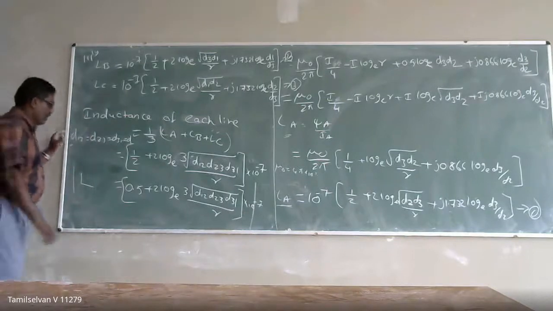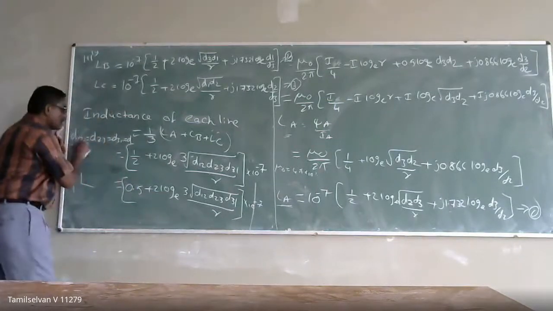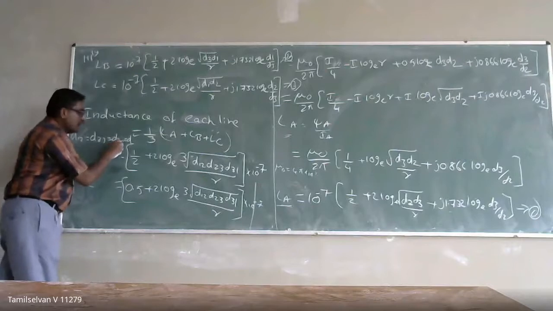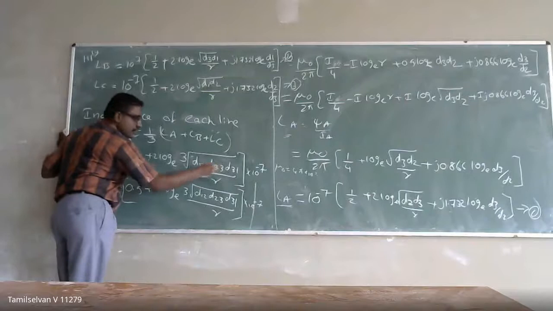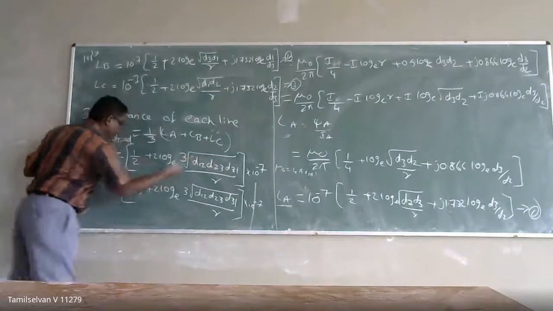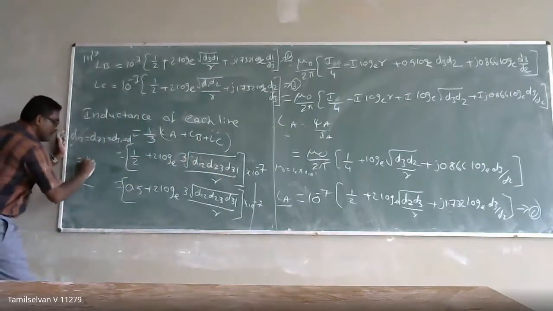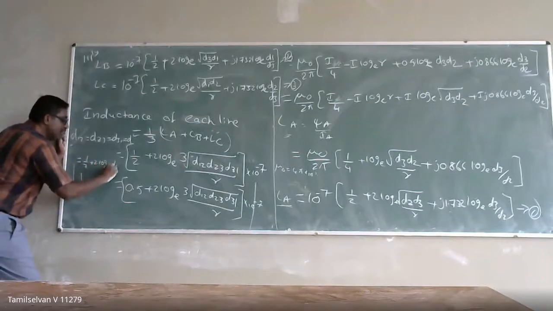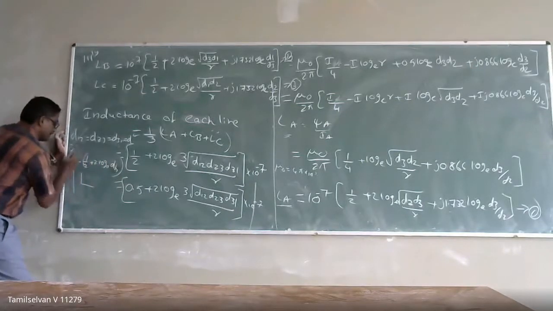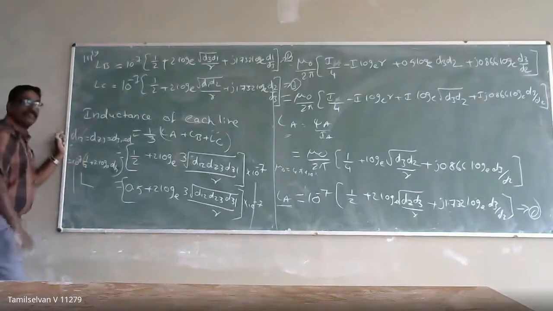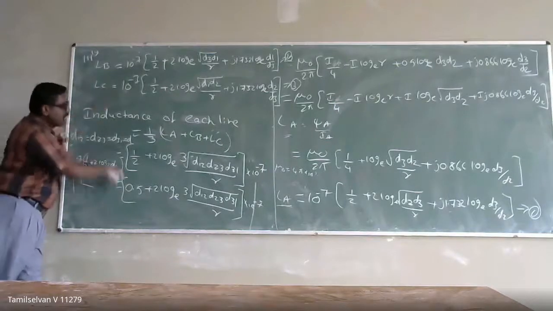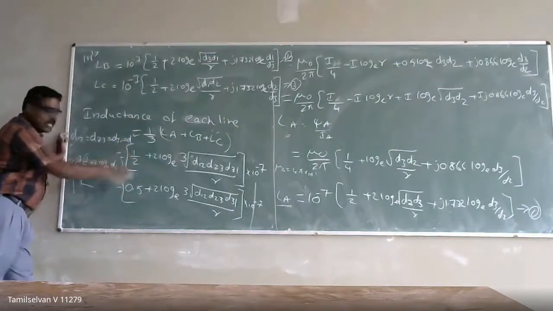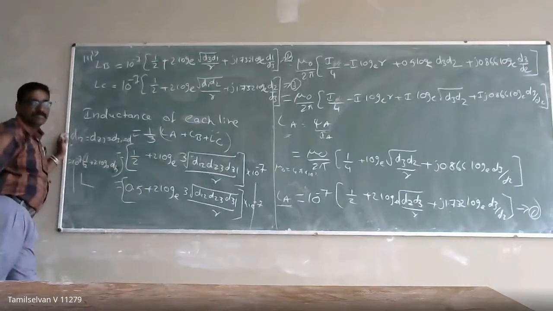If you assume D12, D23 and D31 is equal to D, what will happen? The cubic root of D cube gets cancelled, and you will get the same formula. It means 1 by 2 plus 2 into log base e of D by R into 10 power minus 7. Since due to the unsymmetrical spacing we are getting this one, if the distance is the same, the expression will be the same.